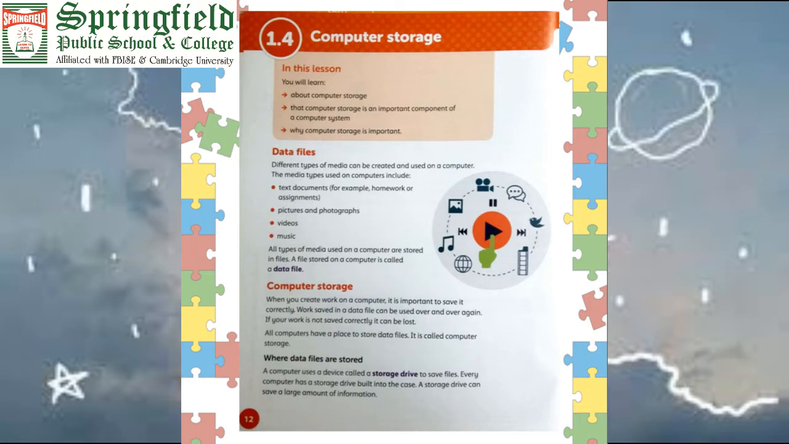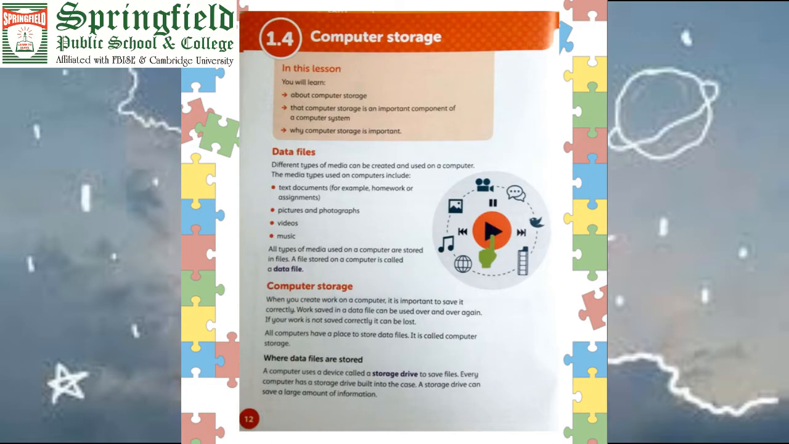There are a number of types through which we store our data, like floppies, USBs, hard drives, flash drives. These are all the storage devices which hold data. When you create work on a computer, it is important to save it correctly, because if we don't save it, we can't access it or use it again in future. Work saved in a data file can be used over and over again. If your work is not saved correctly, it can be lost. Obviously, if you don't save data, it can be lost, and we can't use it again if we want to in future.